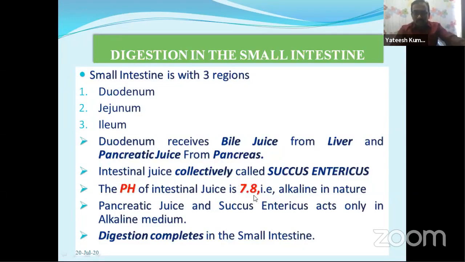Okay, children. Now, how the succus entericus, the bile juice, and the pancreatic juice act on the food material, now we will discuss. And another important thing here: digestion completes in the small intestine.